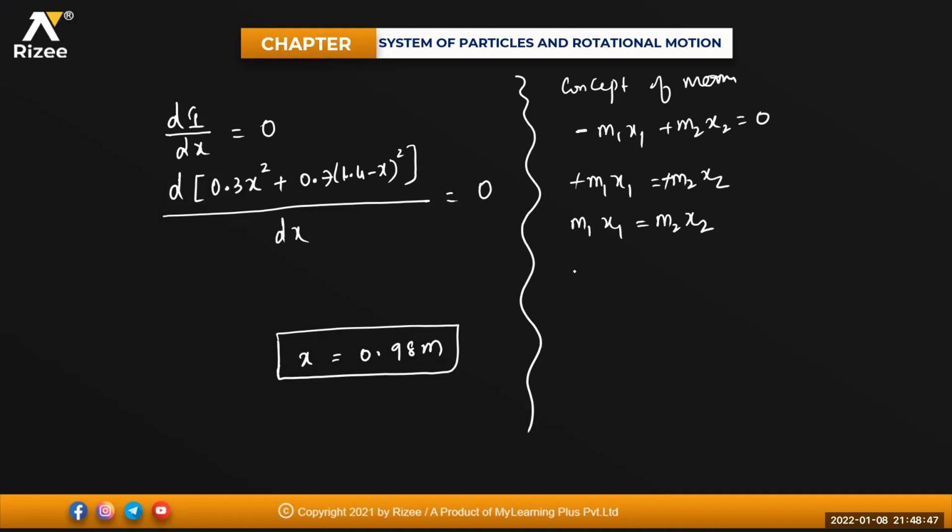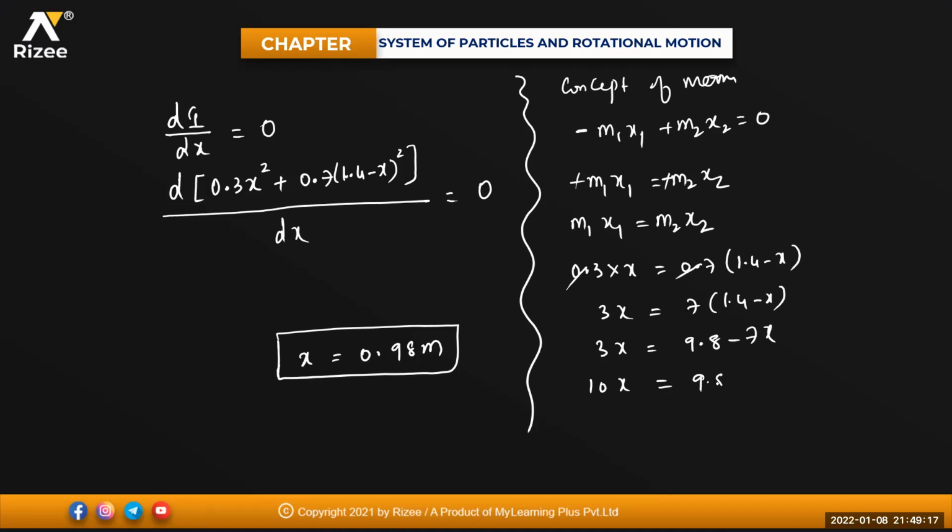One mass is 0.3, and its distance is x. The other is 0.7, and its distance is 1.4 minus x. Ignoring the decimal points, 3 into x will be equal to 7 into 1.4 minus x. So 3x equals 9.8 minus 7x. Bringing the 7x here, it becomes 10x equals 9.8. So x will be equal to 9.8 divided by 10, that is 0.98 meter. I can use this concept also.